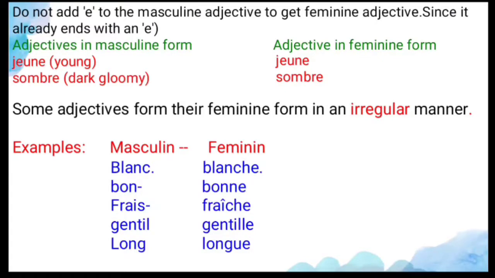And next, bon, and when you change it to the feminine form, bonne, B-O-N-N-E. And frais, frais means fresh, and when you are changing it to the feminine form, fraîche. And next is gentil. Gentil is also nice, and when you are changing it to the feminine form, you have to add I-L-L-E. And next is long. When you are changing it to the feminine form, you have to add UE. So you have to memorize these irregular adjectives by yourself.